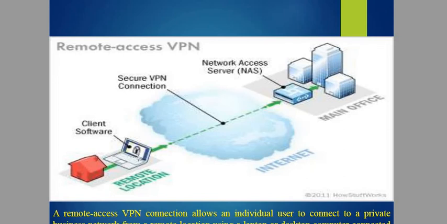So consider this scenario. There is a college network. You are sitting at your home using a broadband Wi-Fi, and you want to connect to any of the PCs in your college which is connected to the internet. So basically it is not possible. You cannot access a private network. I am not talking about a public network. I am talking about the private network. Okay. So how can you access? You can access with the VPN, that is a virtual private network.